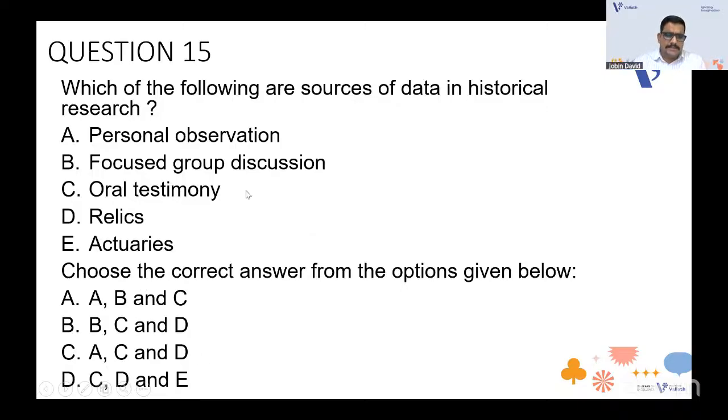The answer will be option D, oral testimony, because at that time when some persons are alive, you can interview them. We can have oral testimony. Okay, we'll go with the option C, D, E. We cannot have focus group discussion for historical research. So we have oral testimony, relics, and archives. That is the correct answer.